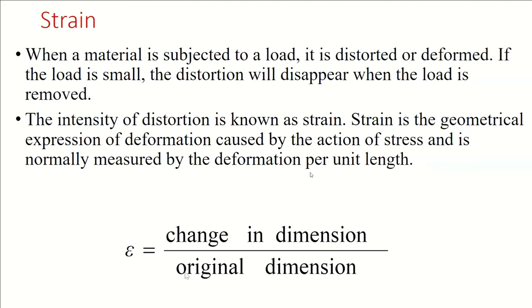So change in dimension divided by original dimension. This is the general definition. This strain can come in tensile, bending, shear, compression, whenever we try to make a deformation to the material. And if you can measure the amount of deformation taking place, and if you know the original dimension, then obviously you can find out the strain.